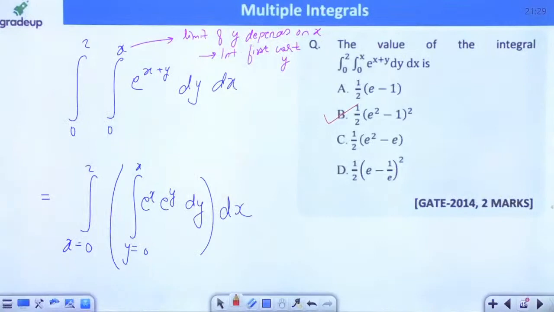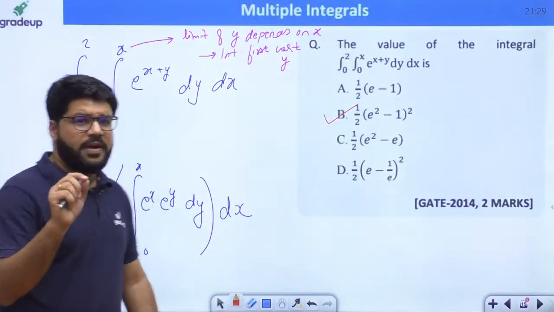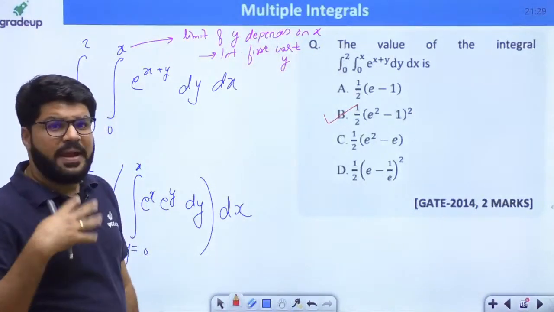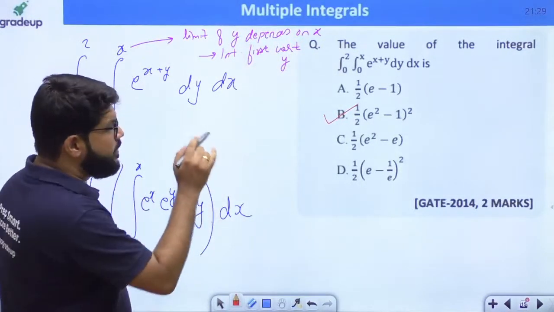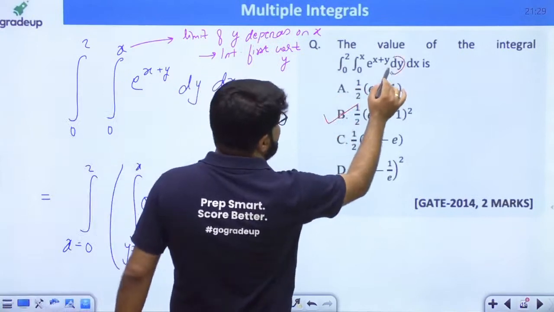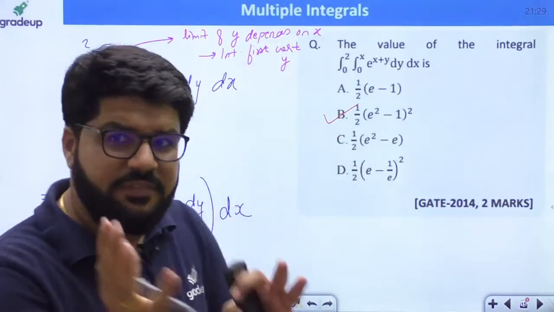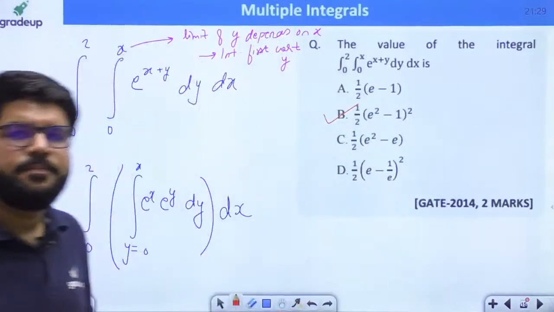All right, guys. So that's how the limit of y depends on x. So you have to integrate with respect to y first. That is our default method of understanding. And if you see in the question also, the sequence is given as dy, indicating that first integrate with y and then dx. First dy has to be eliminated, then dx.